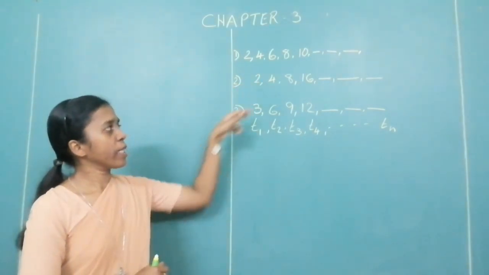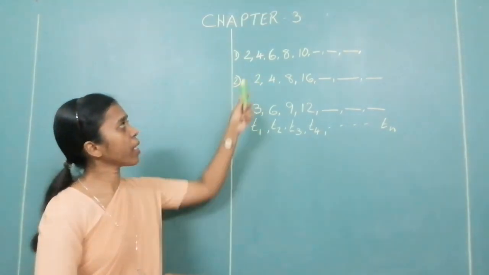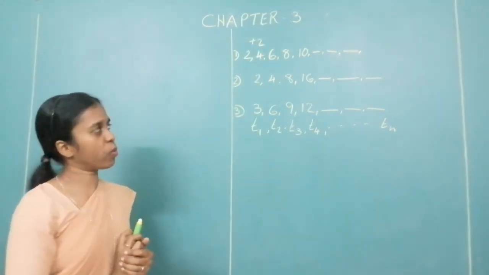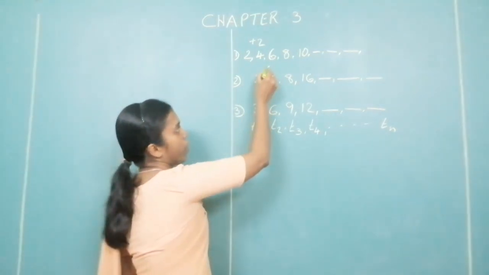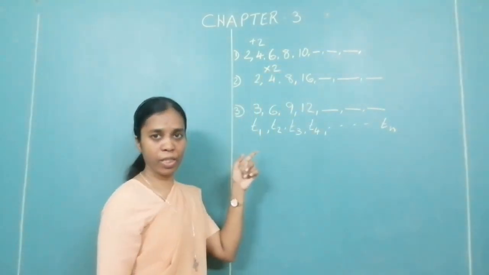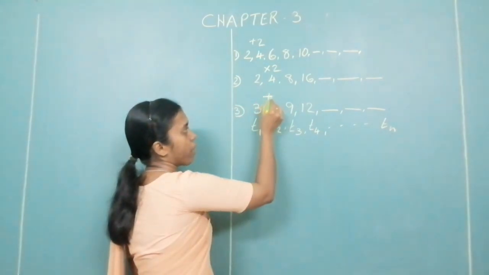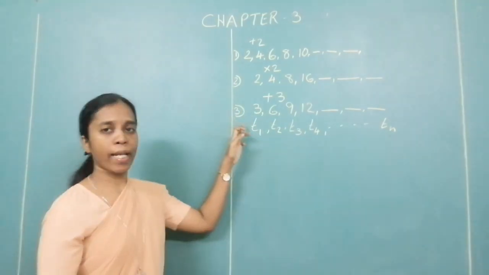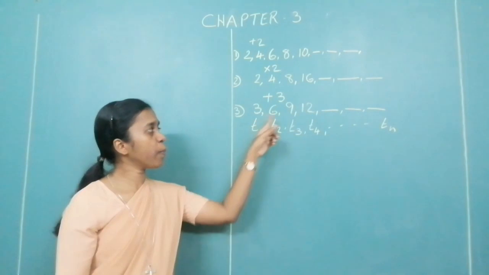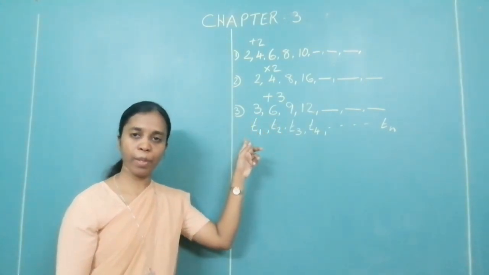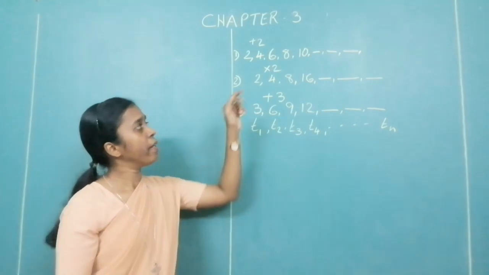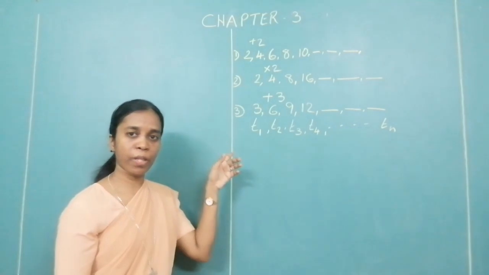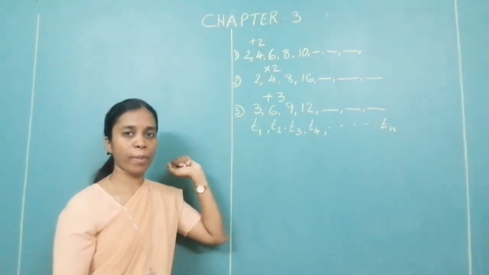Now, when you look at these sequences, we can see that here we have added 2 to the previous number to get the next one. What about here? Here we have multiplied the previous one by 2. What about here? In the third one we have added 3 to the previous one. If you look at the first and the third, we have added a particular number to the previous number to obtain the following number. Whereas in the second example, we have multiplied the previous number by a particular number to obtain the following number.